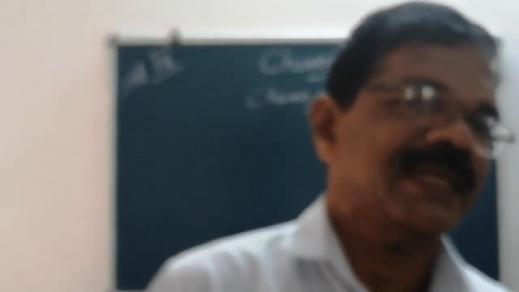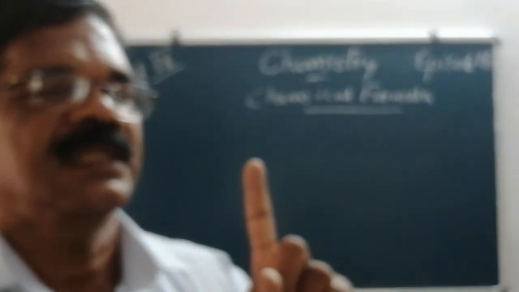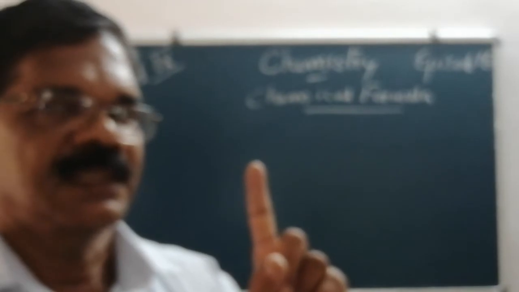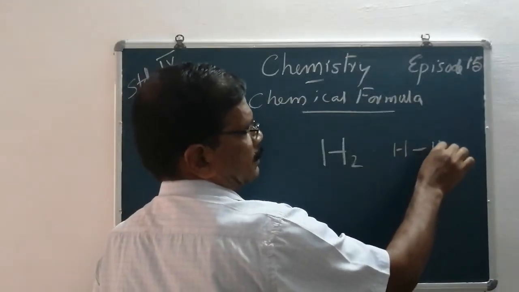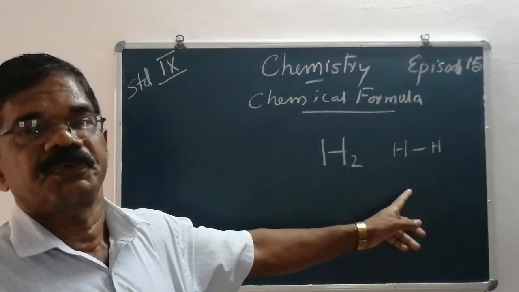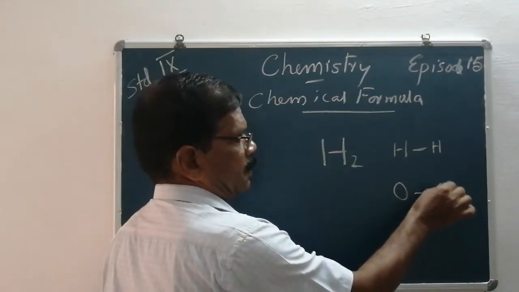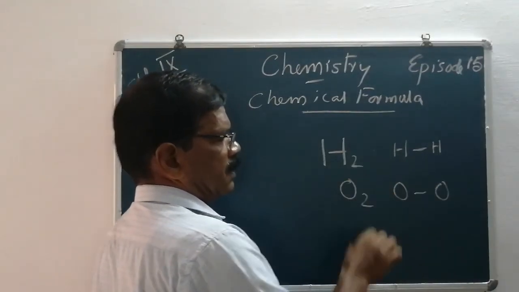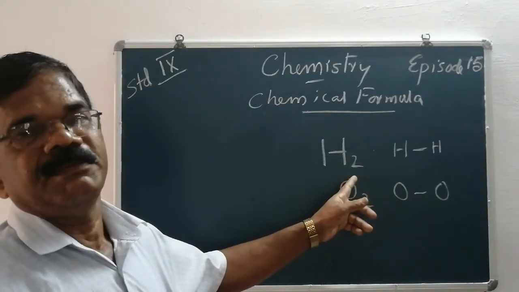homoatomic molecules and heteroatomic molecules. Homoatomic molecules means, in the case of elements, for example, hydrogen, H2, it's a homoatomic molecule. That is two identical hydrogen atoms combined to form a hydrogen molecule. Two identical oxygen atoms combined to form an oxygen molecule. These are known as homoatomic molecules.